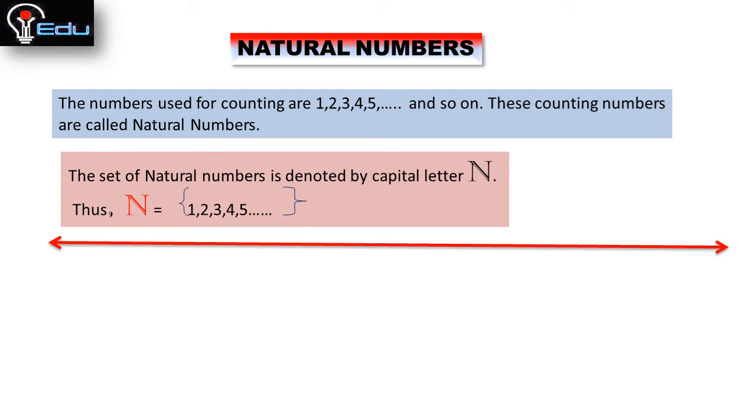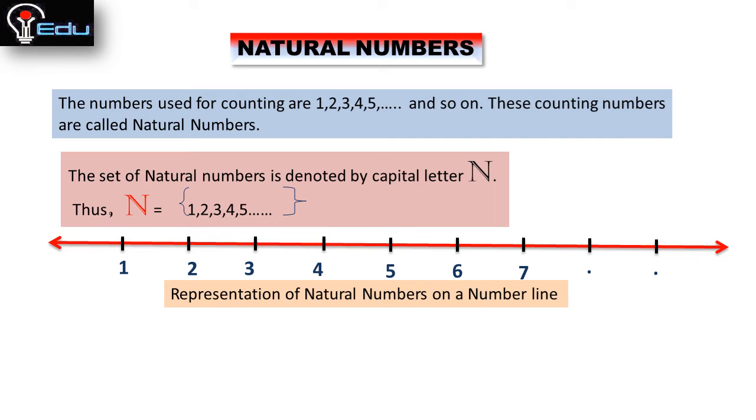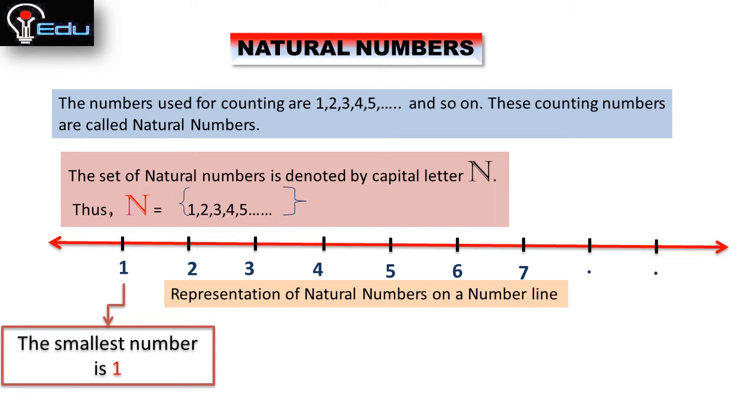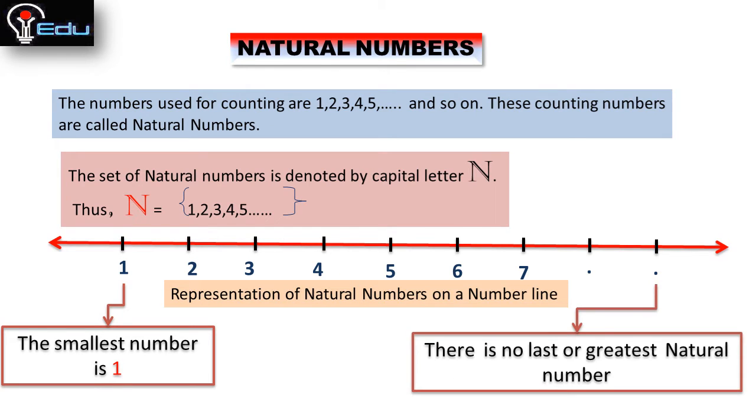And this is the number line, and the representation of natural numbers on the number line is like this. 1 is the smallest number, and then 2, 3, 4, 5, 6, 7, 8 and so on. There is no last or greatest natural number available.